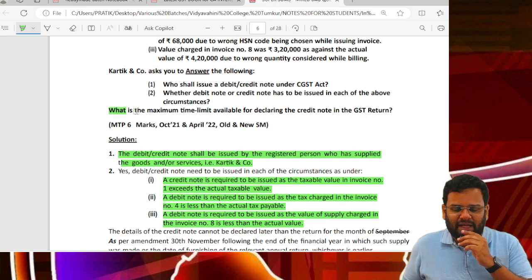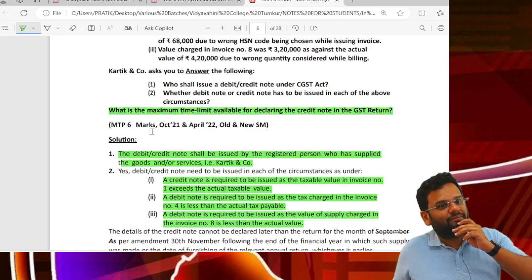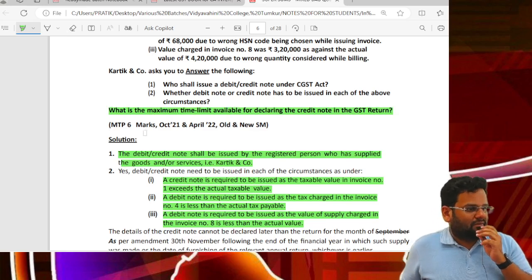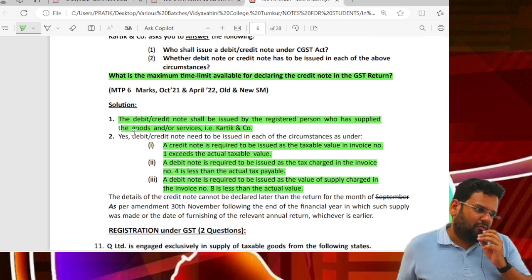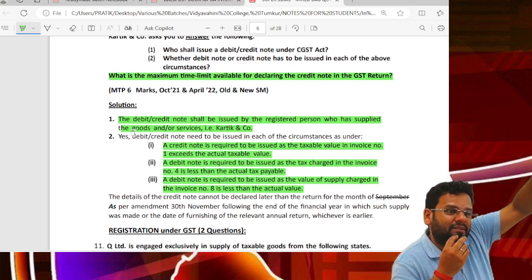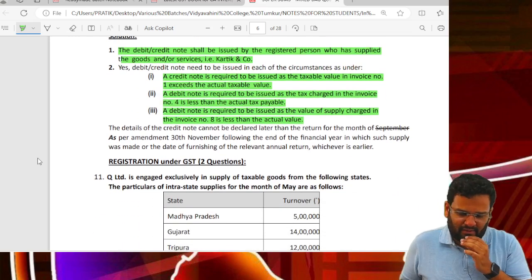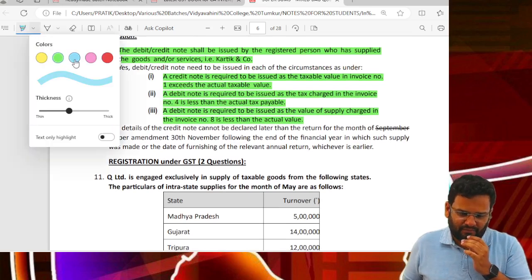What is the maximum time limit available for declaring the credit note? 30th November following the end of the financial year to which the supply relates, or actual date of filing annual return, whichever is earlier. Check.